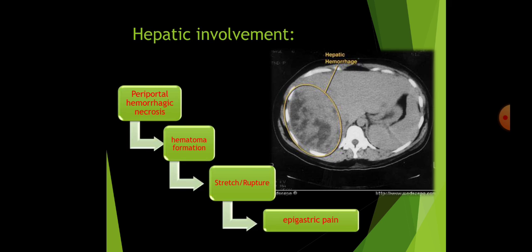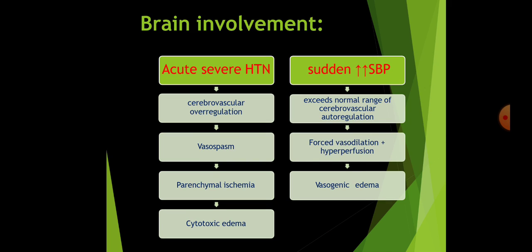Hepatic involvement, what happens? There is periportal hemorrhagic necrosis, hematoma formation, which causes stretching and rupture of the capsule over the liver, which leads to subcapsular hemorrhage and also capsular stretching, so that clinically the patient presents with epigastric pain. So this is one of the signs of the severity of the disease, what we call premonitory symptoms. In the clinical postings you might have heard, what are the premonitory symptoms of severe PIH? Epigastric pain is one of them. Why epigastric pain? Because it indicates liver involvement, because there is stretching of the liver capsule.